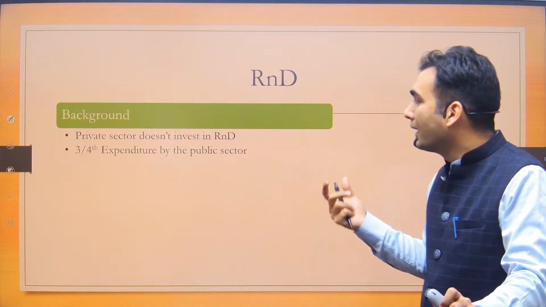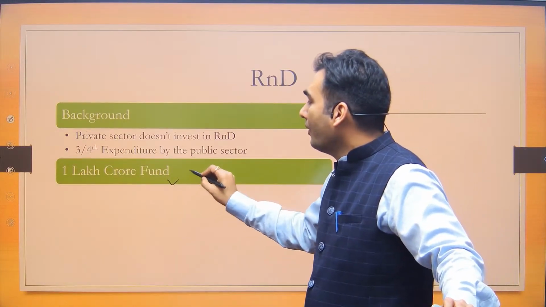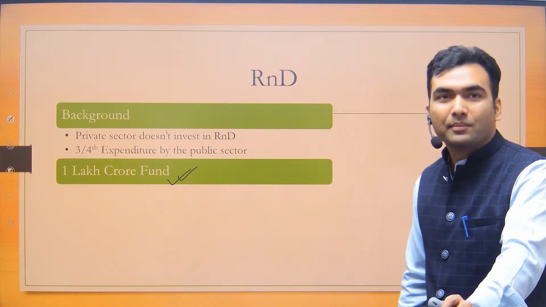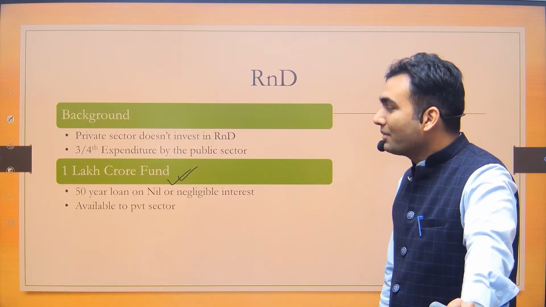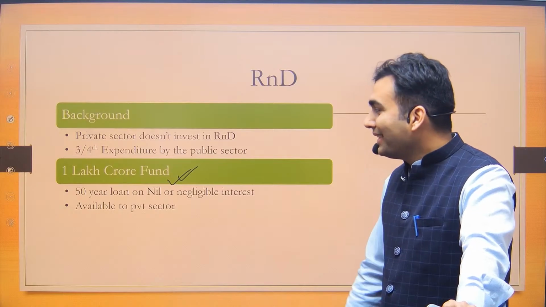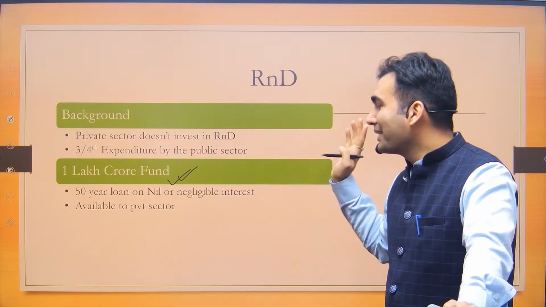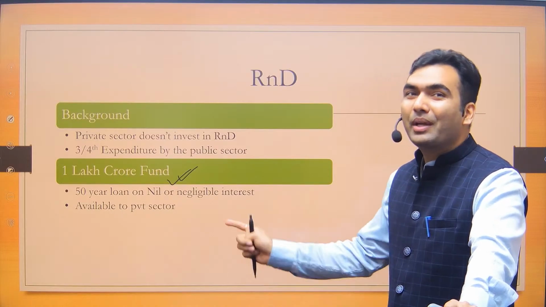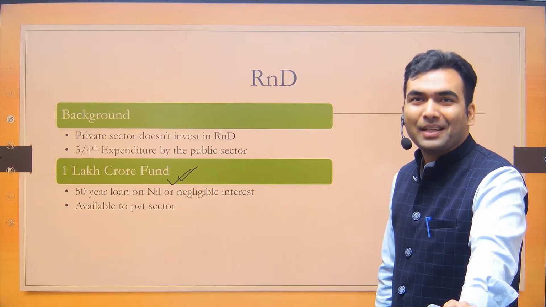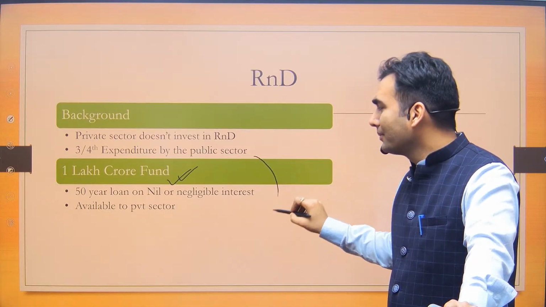So now the government has come up with a scheme. The government has said that a 1 lakh crore fund is going to be instituted. And this fund has some similar features that we discussed last night. It is also a 50-year loan at zero or negligible interest rate, which would be available to the private sector. Now see how smartly the government has acted again. This is a kind of grant.